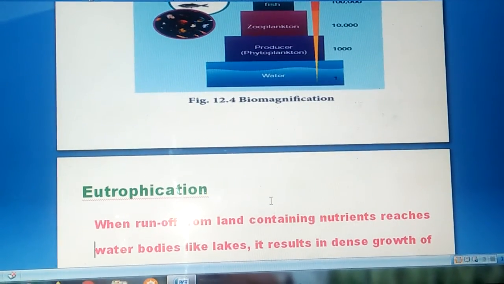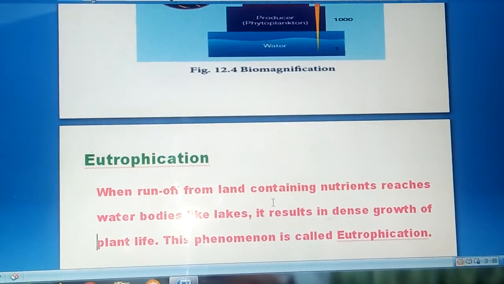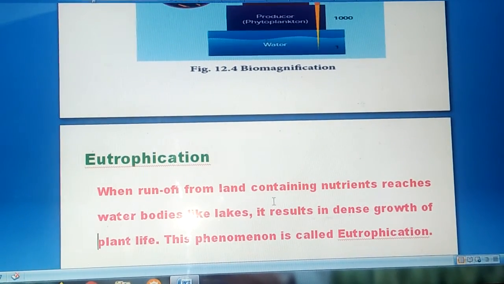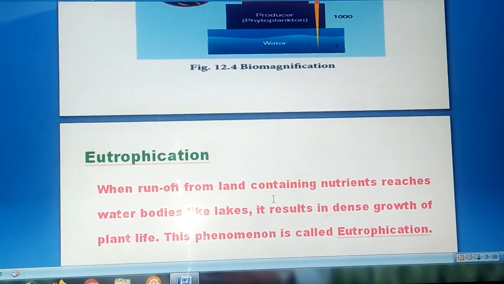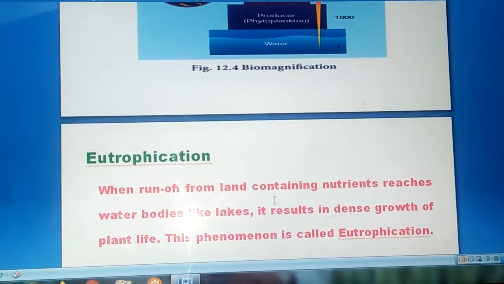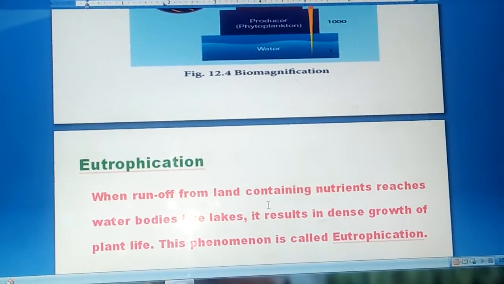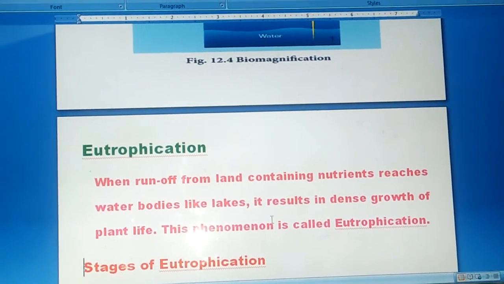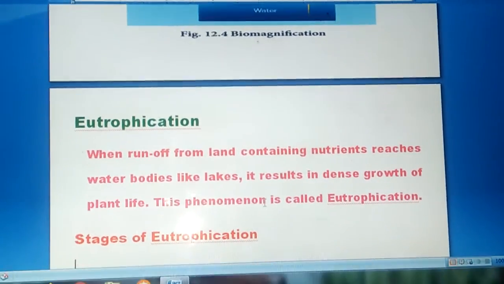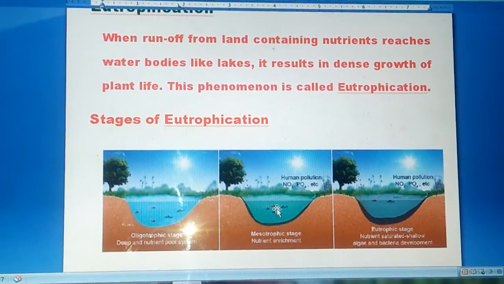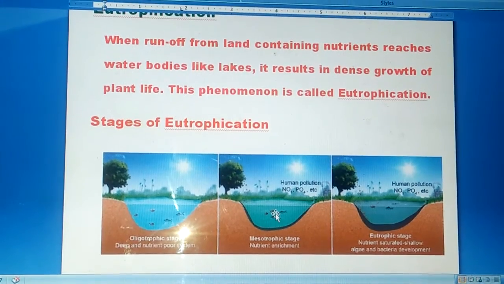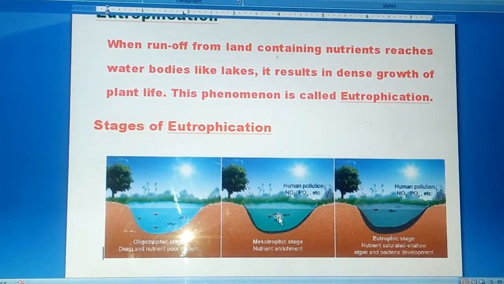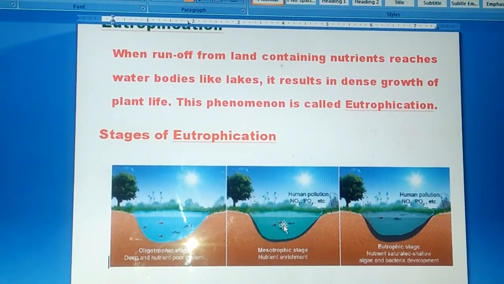This also, we have already seen, eutrophication. What is eutrophication? Already told you. When runoff from land containing nutrients reaches water bodies like lakes, it results in dense growth of plant life. This phenomenon is called eutrophication. What are the different stages of eutrophication? See this picture, you can understand what the stages of eutrophication are. Oligotrophic stage, the mesotrophic stage, and eutrophic